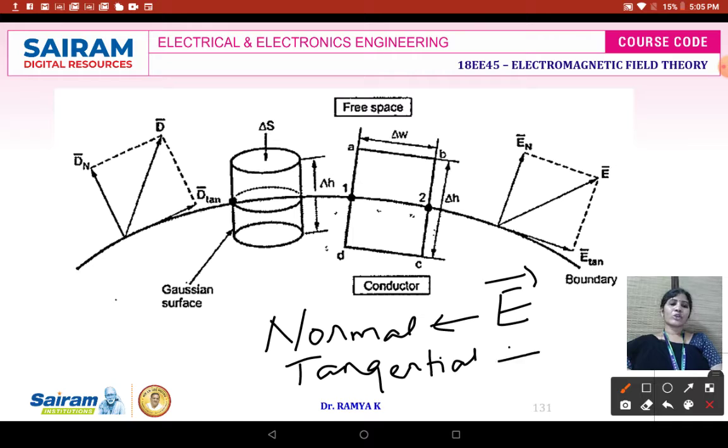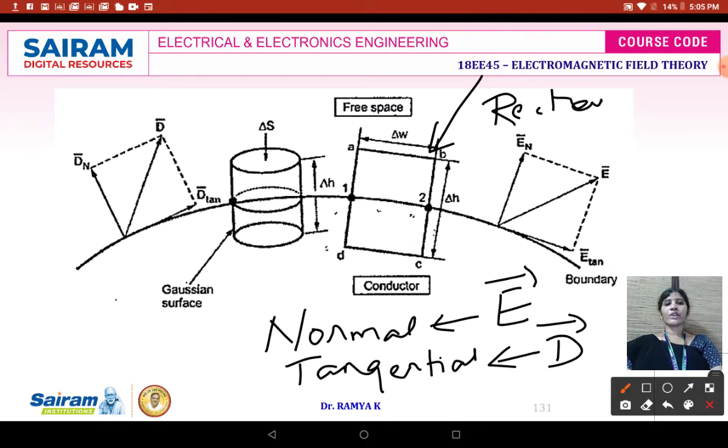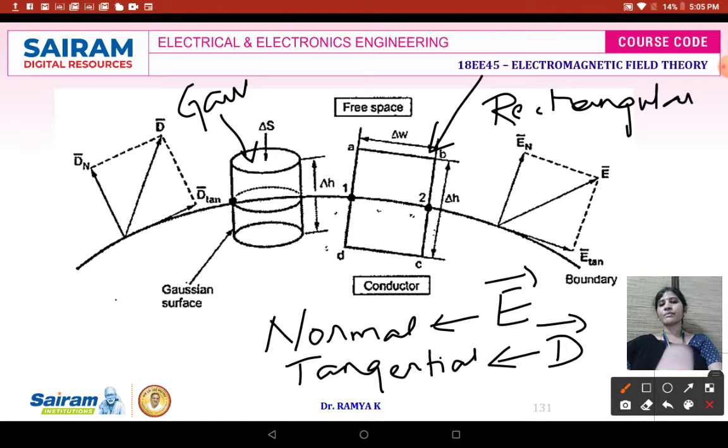In tangential component analysis, we will be analyzing the electric field component. For tangential component analysis, we are going to assume a rectangular contour, whereas for normal component analysis, we will assume a Gaussian cylinder.